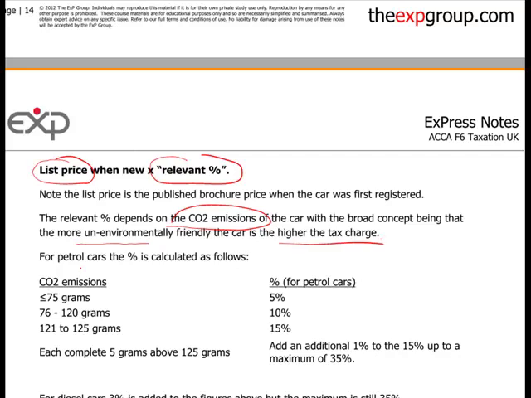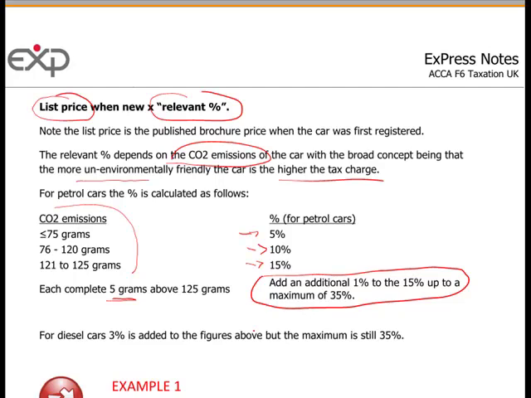What you do is CO2 emissions is what you're looking for. Less than 75 grams, it's 5% for petrol. 76 to 100 is 10%. 121 to 125 grams is 15%. And then basically above 125, for every 5 grams, you add an additional 1% to the 15, up to a maximum of 35%. That's for petrol.